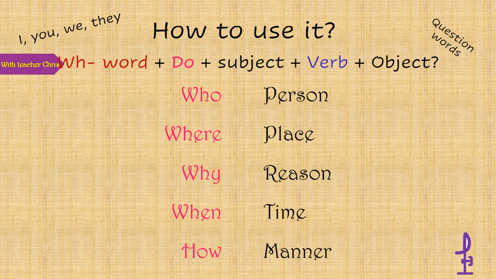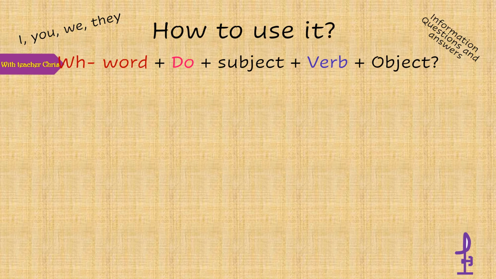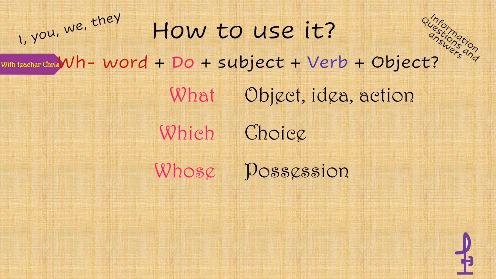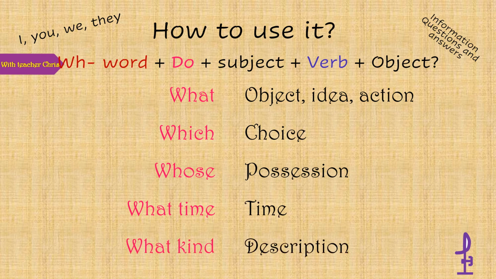A time. How? A manner. But they are not the only ones. What for an object, idea, or action. Which for a choice. Whose for a possession. What time for a time. What kind for a description.